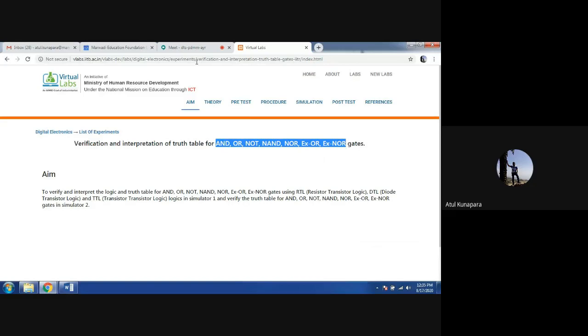In combinational logic circuits, there will be the use of all these logic gates. So before you enter into the discussion of combinational circuits, you must know about the various tasks performed by all these logic gates. That is, the behavior of the AND gate, OR gate, NOT gate, everything you must be aware of before you start with combinational circuits. So what is the AND gate? Let us start with all these gates one by one.